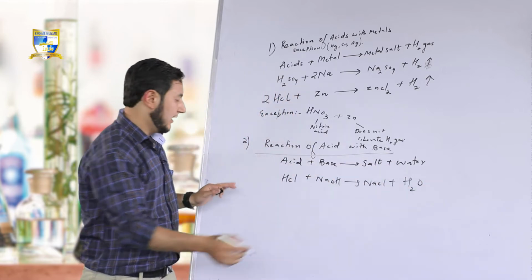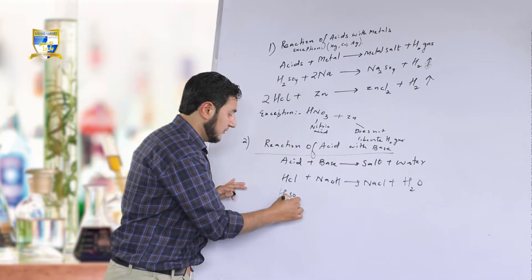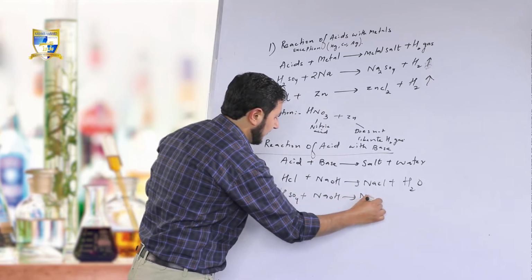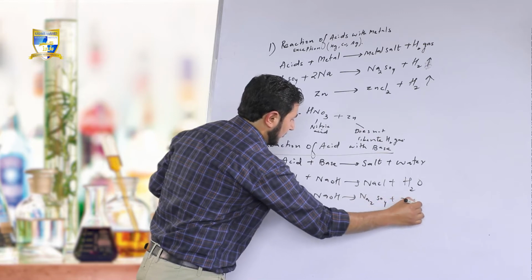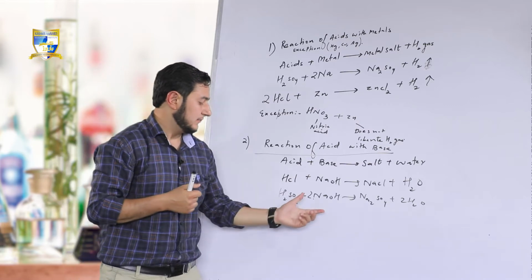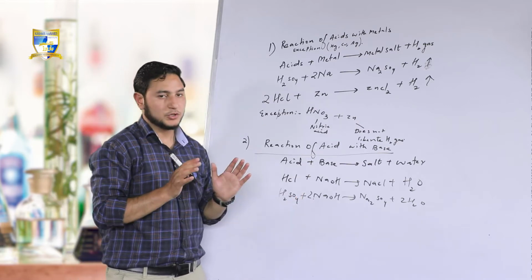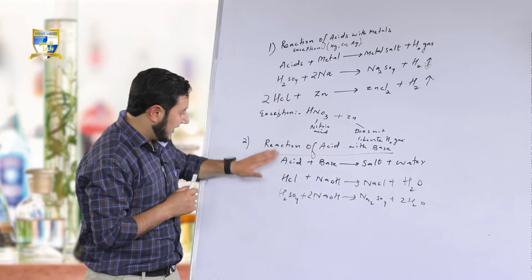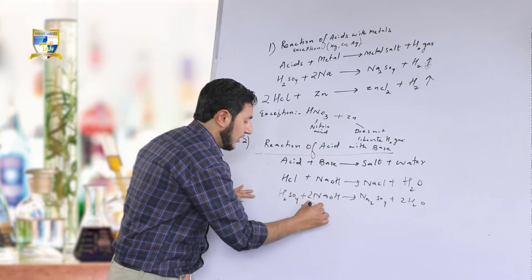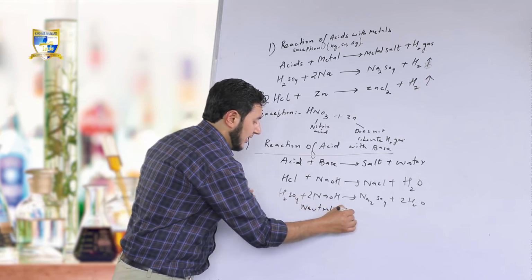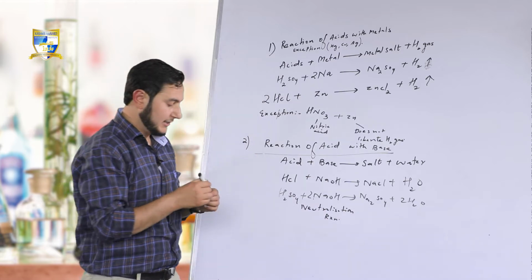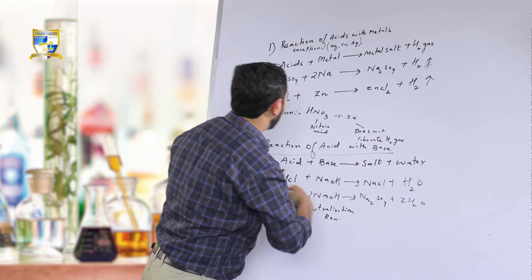Clear? Fine. Okay. Acid, H2SO4, base, NaOH. It will be Na2SO4 plus 2H2O, balancing this one. Clear? So, these are the examples of acids reacting with base to form salt and water. The reaction is also called neutralization reaction, and this is a type of double displacement reaction. Okay, fine. Moving to the third reaction.